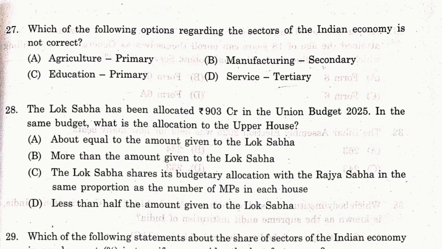Question number 27. Which of the following options regarding the sectors of the Indian economy is not correct? The answer is C, education in primary sector, because education falls under tertiary sector.